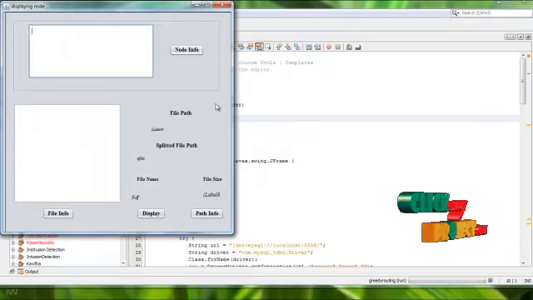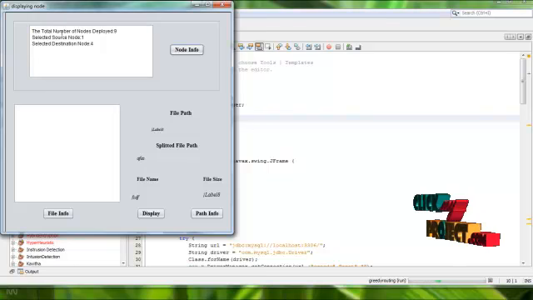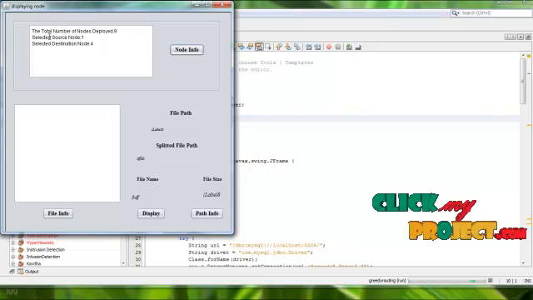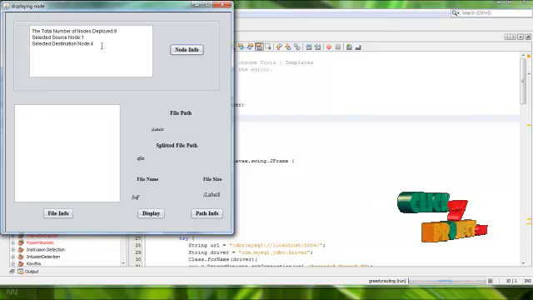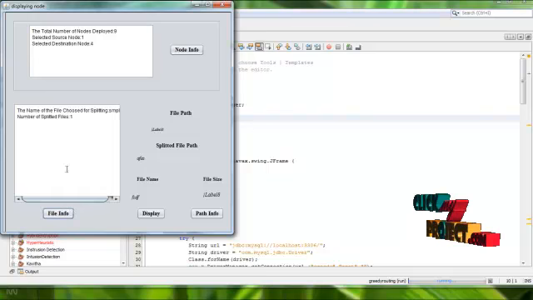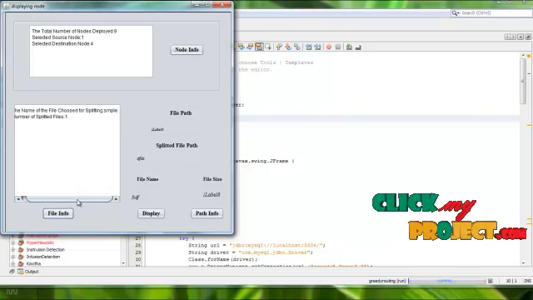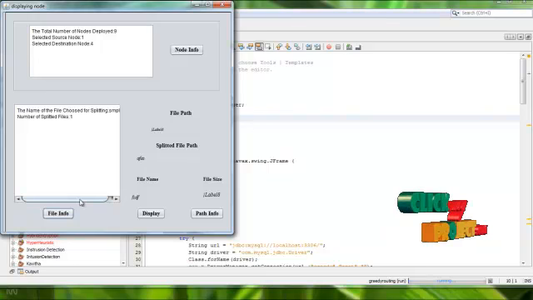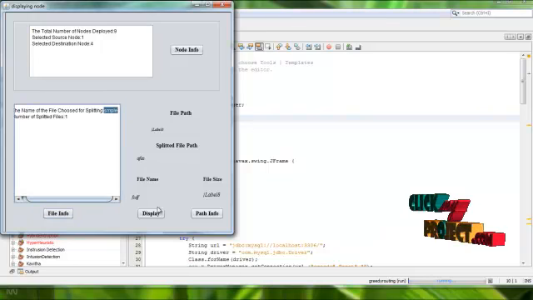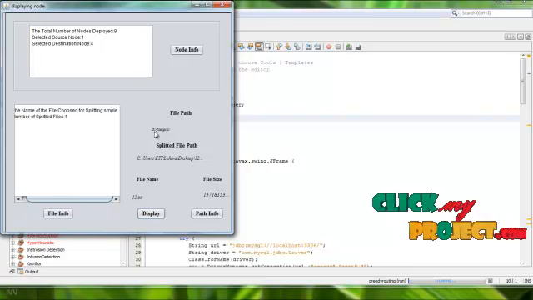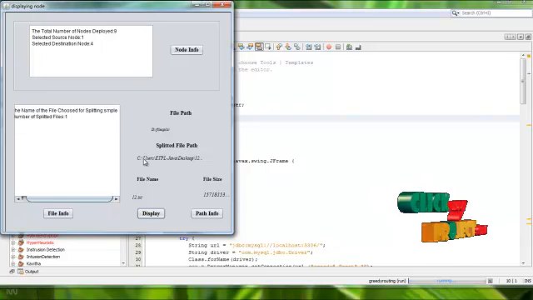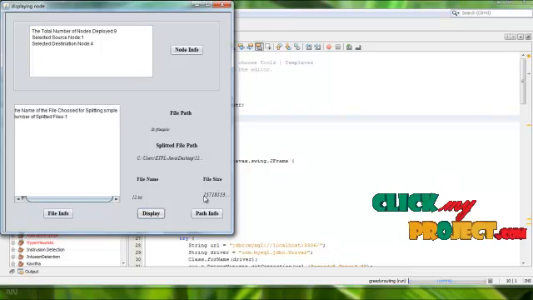After that, for the number of nodes I deployed at the start, I am choosing source node 1 and destination node 4. This is the file information I have split. The number of files split is 1. This is the file name, this is the file path stored, this is the split file path stored, and this is the file size.